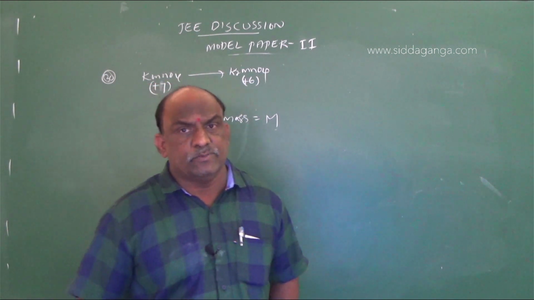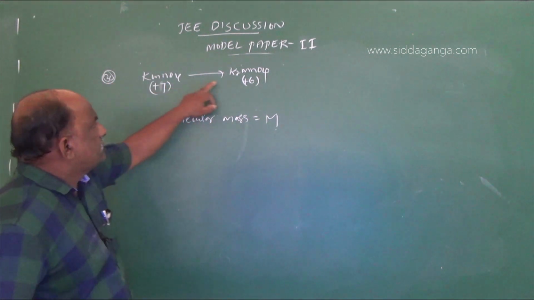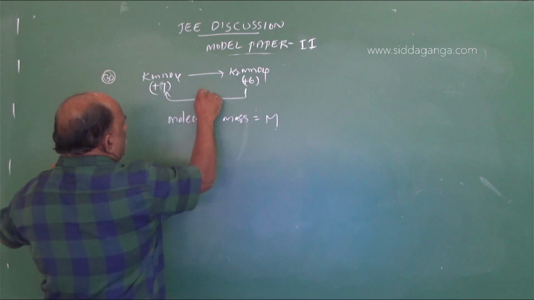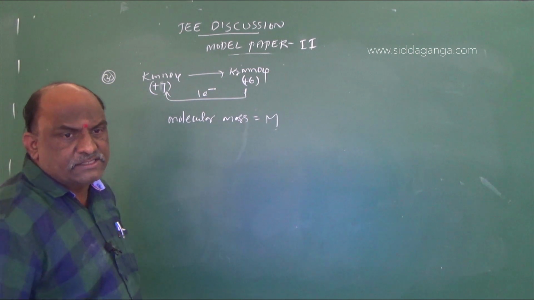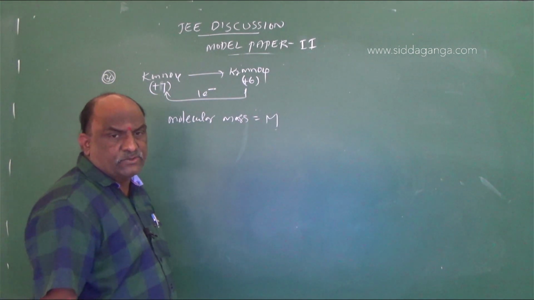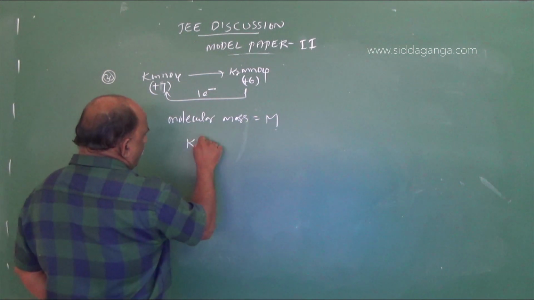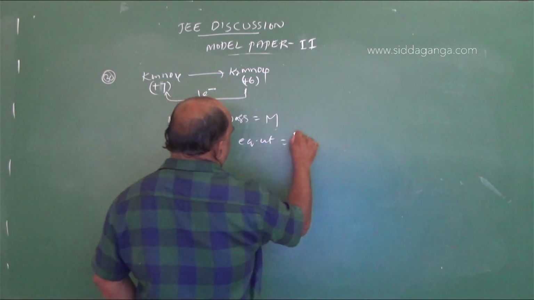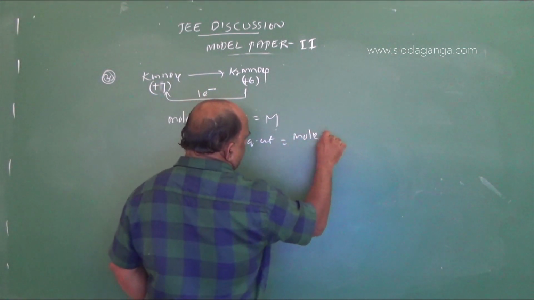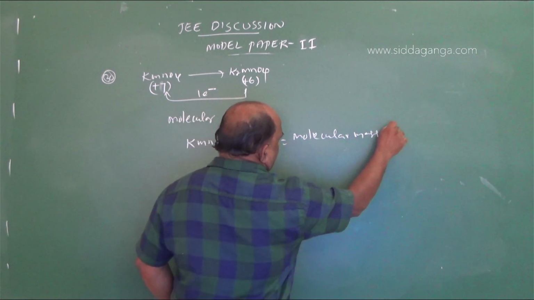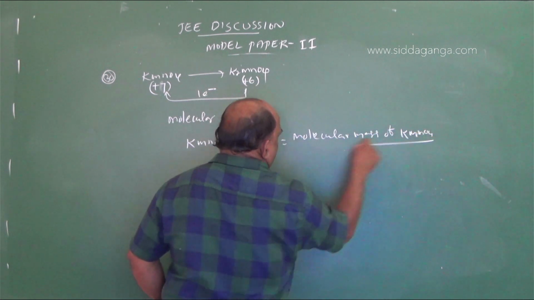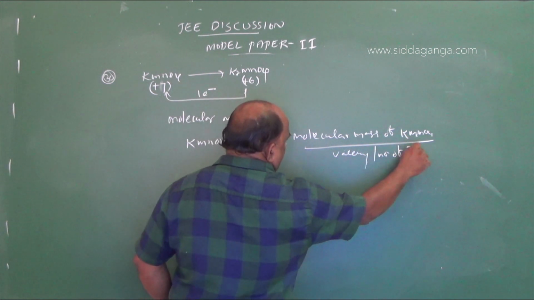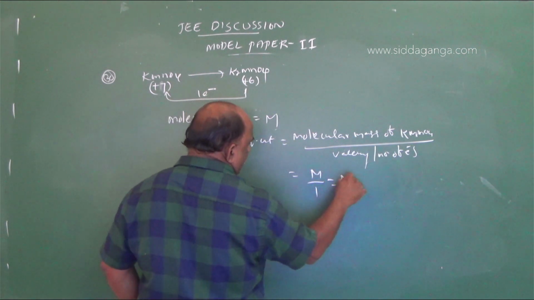Here, going from +7 to +6, only one electron is involved. So the equivalent weight of KMnO4 is molecular mass divided by valency, where valency is the number of electrons, so M by 1, which is M.